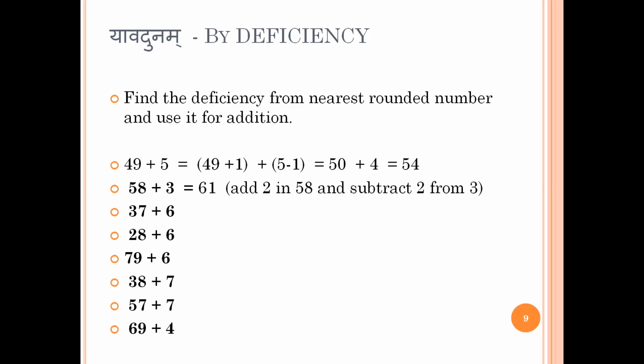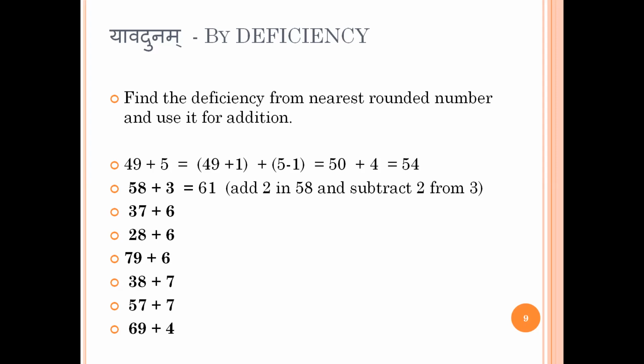So 58 plus 3. 58 is far away from 60 by 2. So I just add 2, make it 60, and subtract 2 from 3, that is 1. Then just add 1 into the 60. So it becomes 61. You understood how I'm doing it in my brain to do it faster. I'm just finding a deficiency, using that deficiency for calculation, and adding and subtracting at the same time and making the calculation faster. Is the Yavadunam Sutra clear?